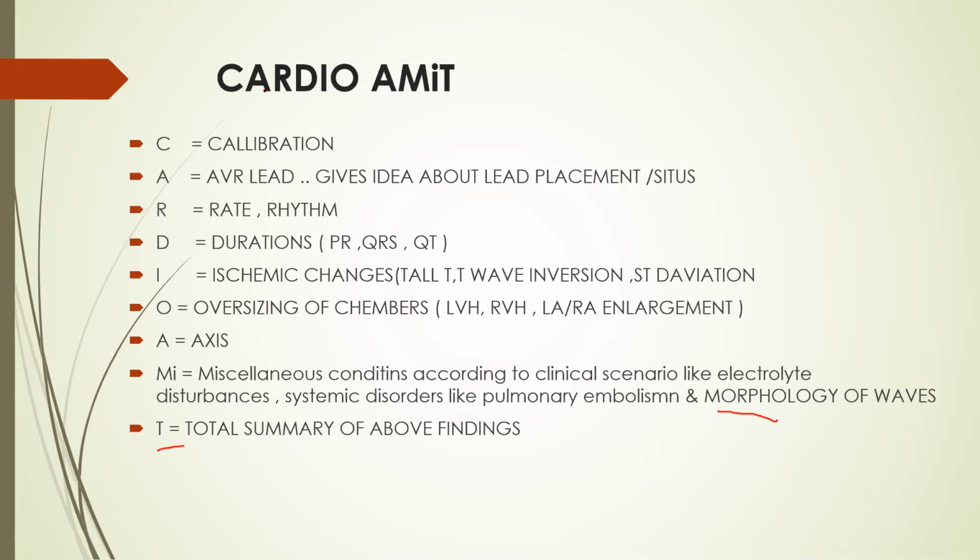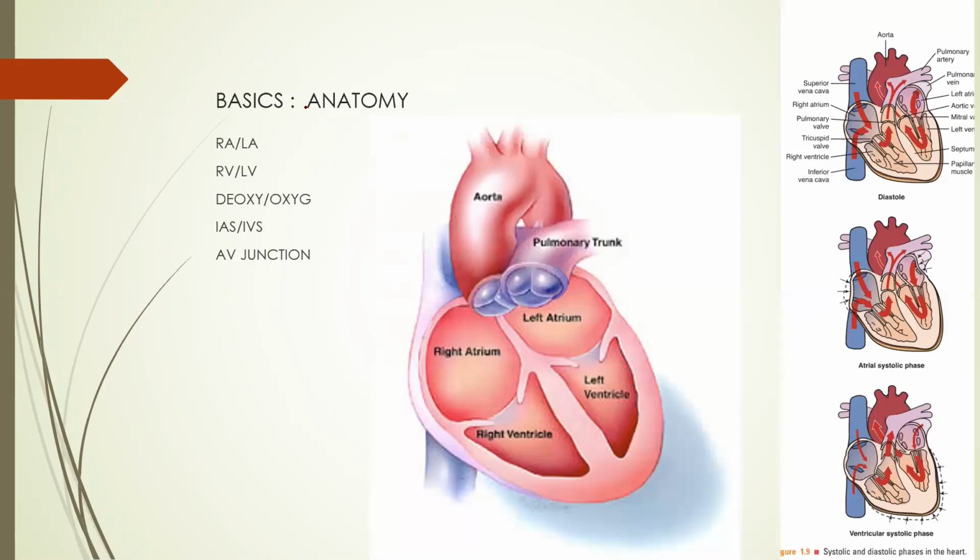With this CARDIO AMIT mnemonic, I assure you that 99% of the ECG findings you will grab. You won't miss a single finding. 99% of the time you are going to be correct. And all these things we are going to discuss in subsequent lectures. So let's start with the basic anatomy of the heart.